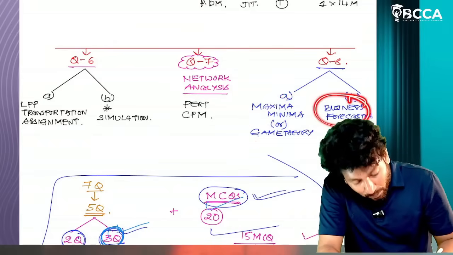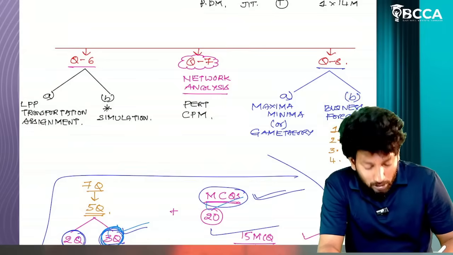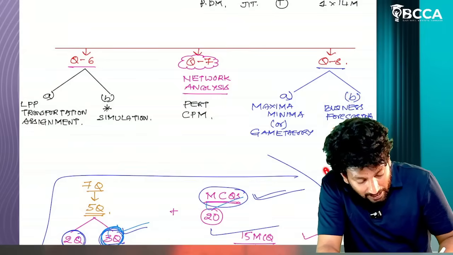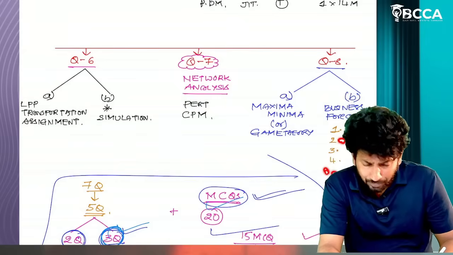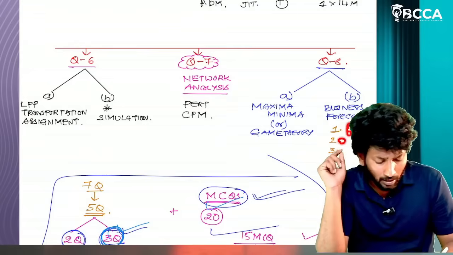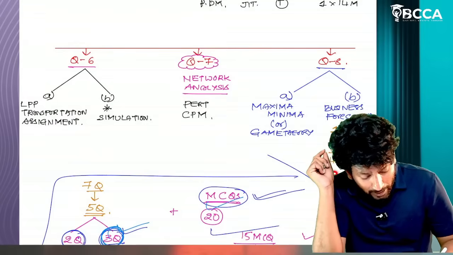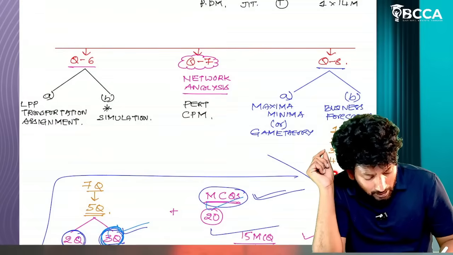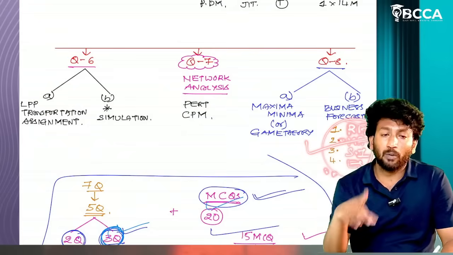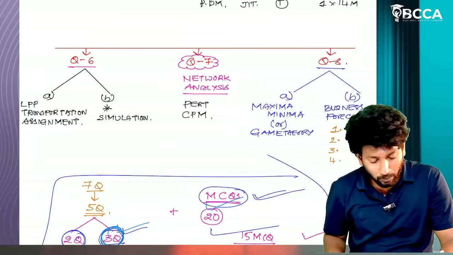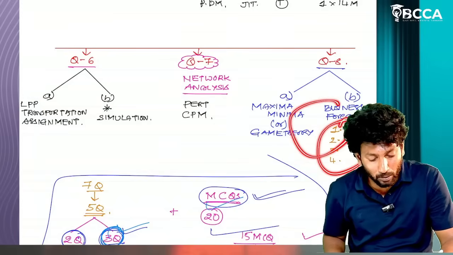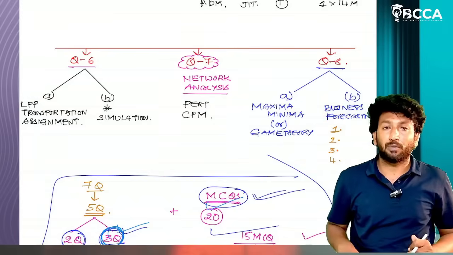Business forecasting, four models only, sir. First one, regression analysis. Second one, moving average. Next ones, seasonal index and exponential smoothing. Four models are there, one question for one model. Four models, four questions, prepare those four questions and you can write business forecasting.